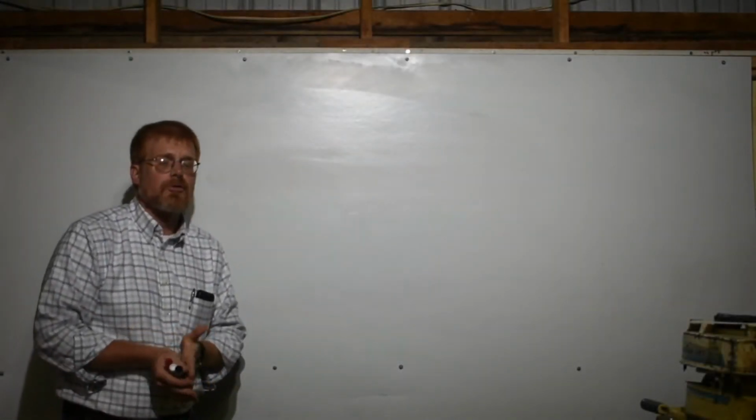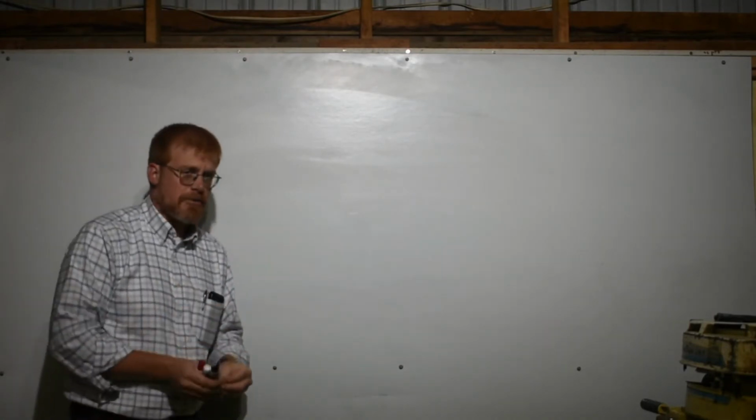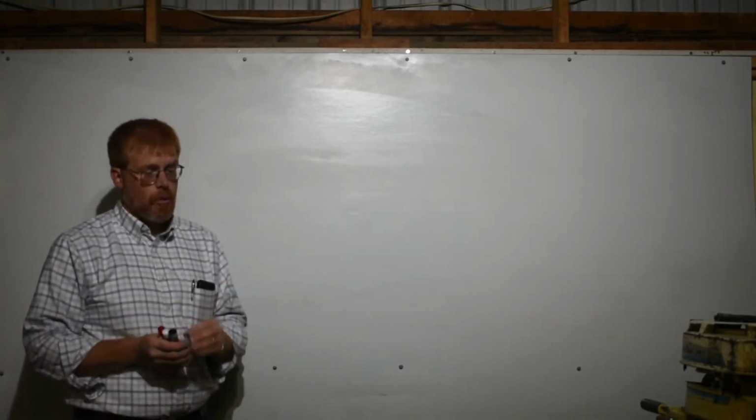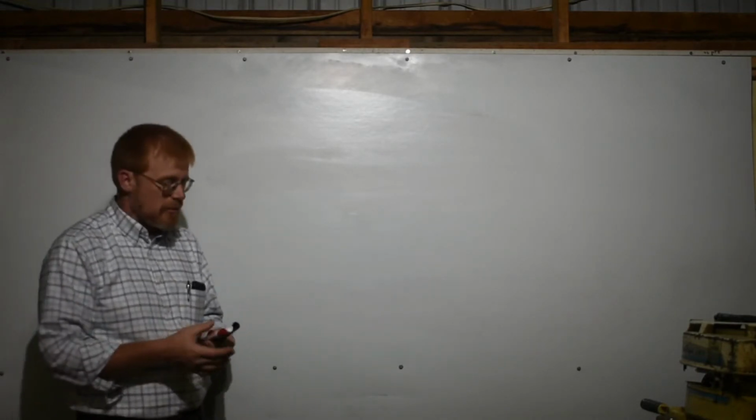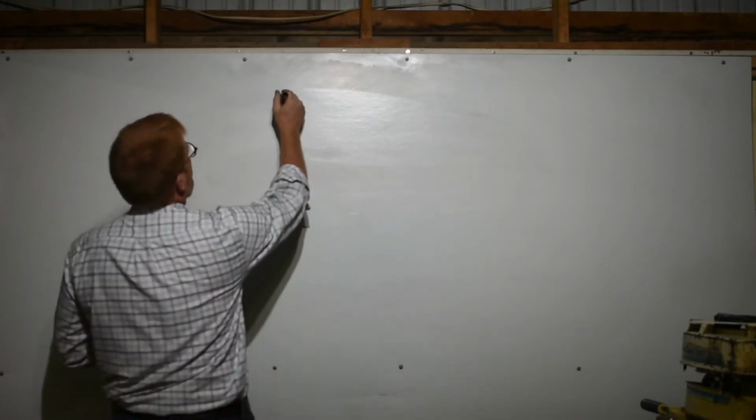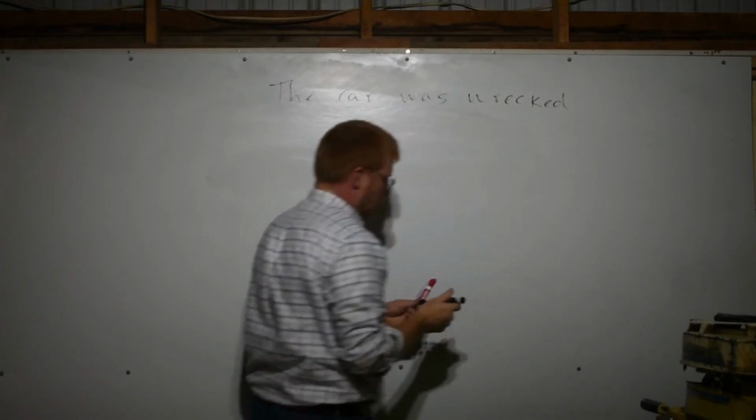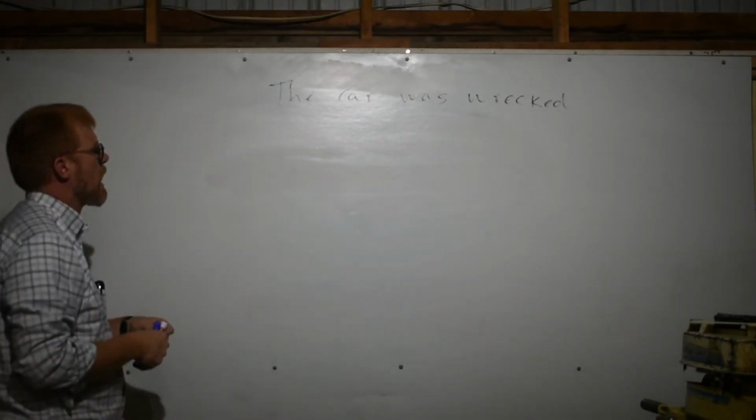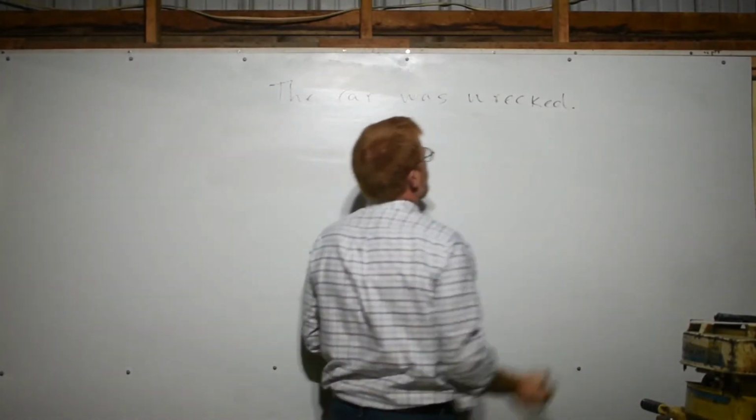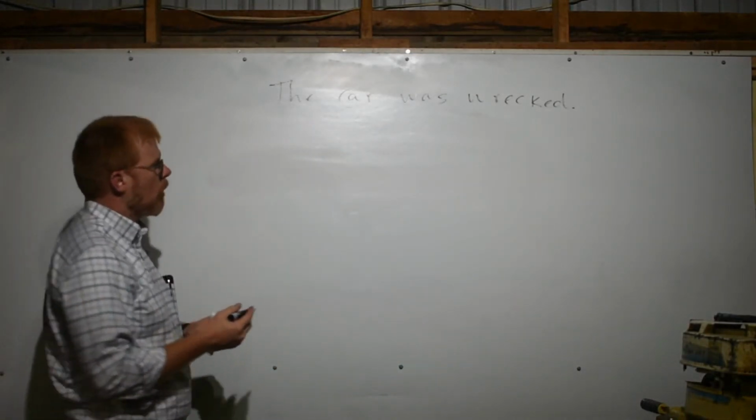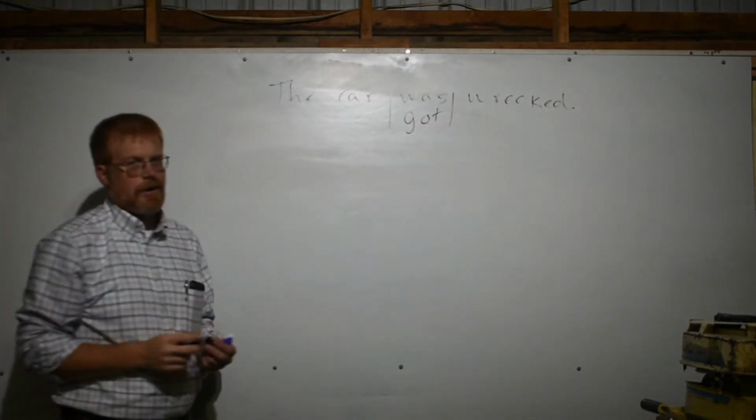Now, most prescriptive grammar books will point out that be is the necessary auxiliary verb to form the passive together with a past participle. But in fact, it's not always that way. We can recognize that this sentence, the car was wrecked, is idiomatic and normal. But we also know that we're used to hearing this: the car got wrecked.